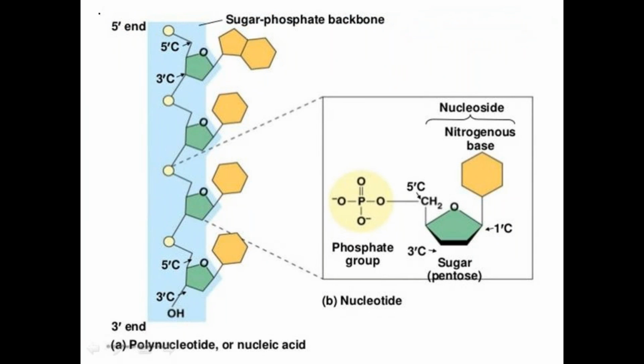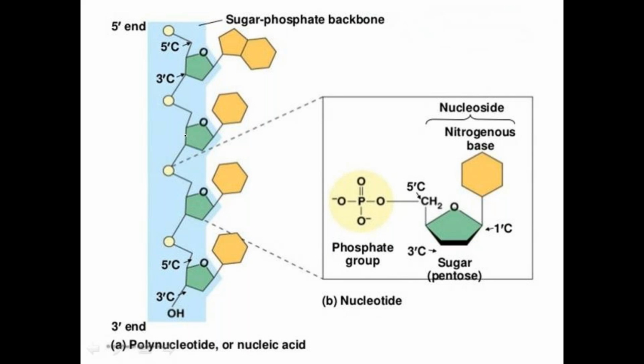Here, this is the sugar phosphate backbone. The blue colored one is the sugar phosphate backbone, and that is attaching with the nitrogenous bases. Okay. And here the nitrogenous bases form the nucleotides, the basic units. In this, if the phosphoric acid residues are absent, they are called nucleosides. Actually, nucleotides are the phosphoric acid esters of nucleosides.